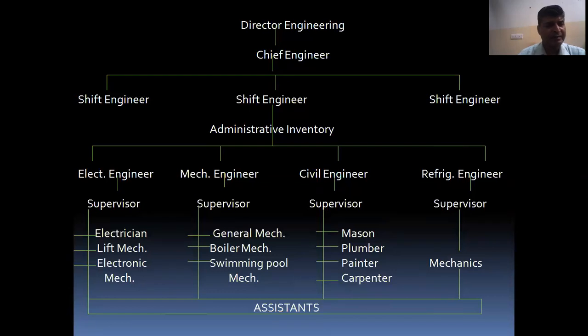Now at the end, minimum staff for some of the essential services like water, electricity, gas, air conditioning are required irrespective of the size of the hotel.